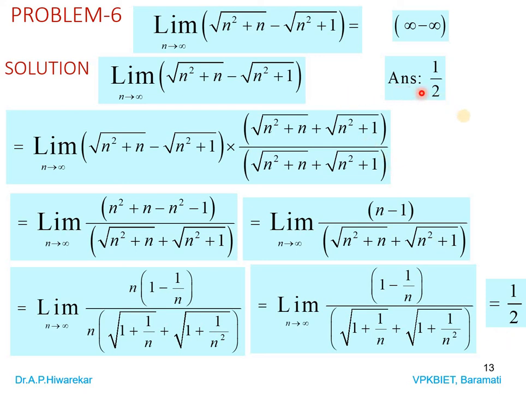For this particular problem, finally we got the answer as 1 by 2. So what is the only thing that we have to do? Just take n common from numerator as well as from denominator and then evaluate. So it is very simple.